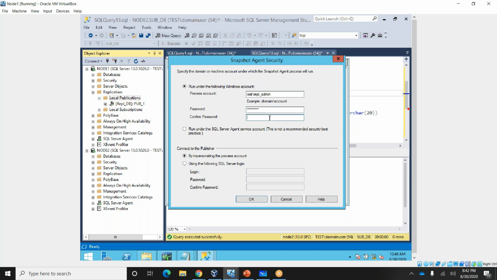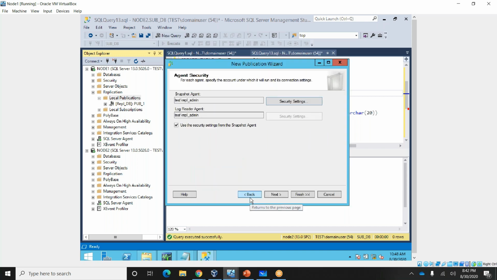So whatever account we are creating here for SQL, it should be a non-expiring account, meaning a service account. If you have an expiring account, the replication will fail. Okay, so next, here I'm checking this one, the log reader also will take this one.